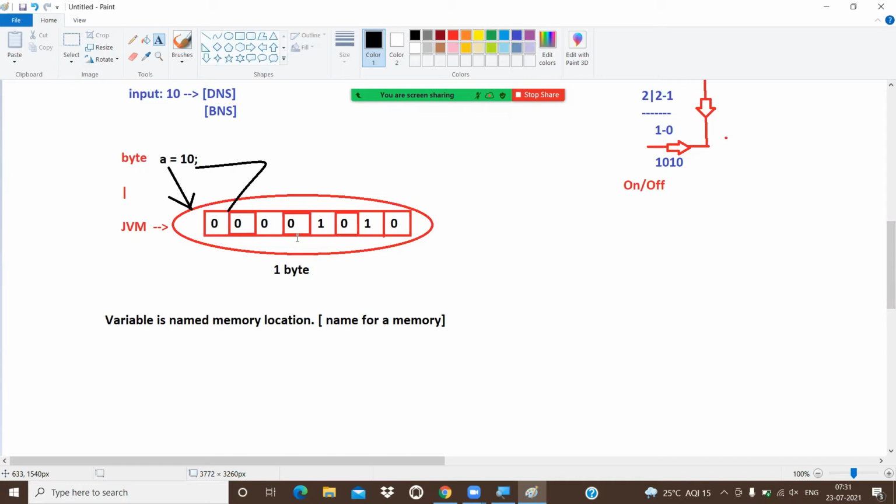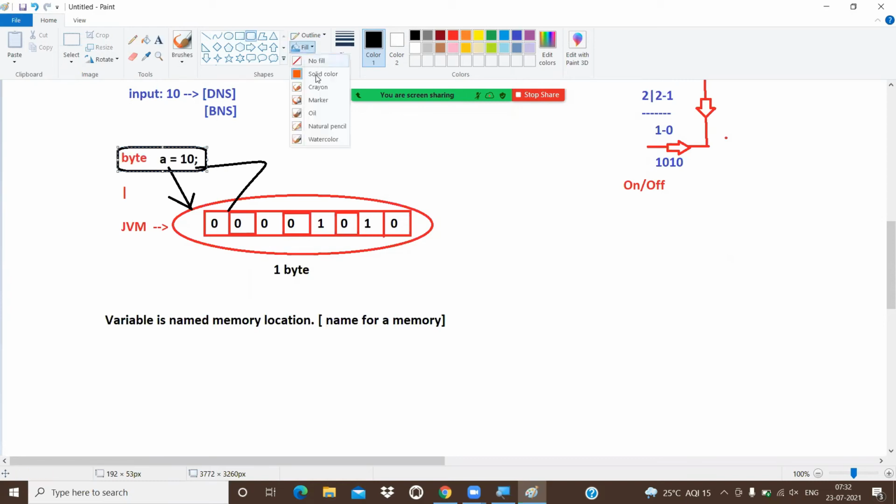That means in that memory we are storing the value 10. Got it? Then how many ways can we store it? Sir, is this the only approach to store our project information into the memory?